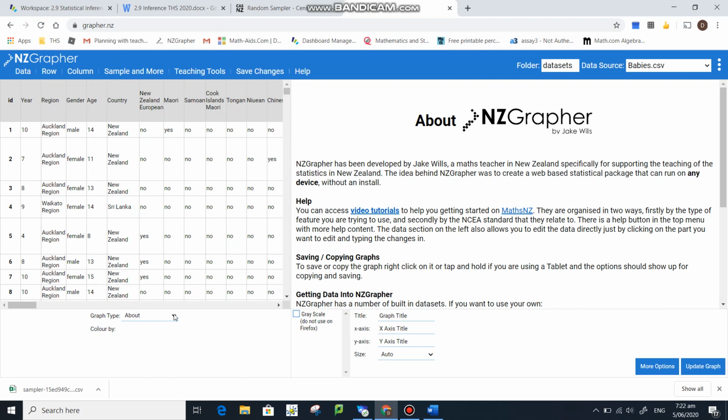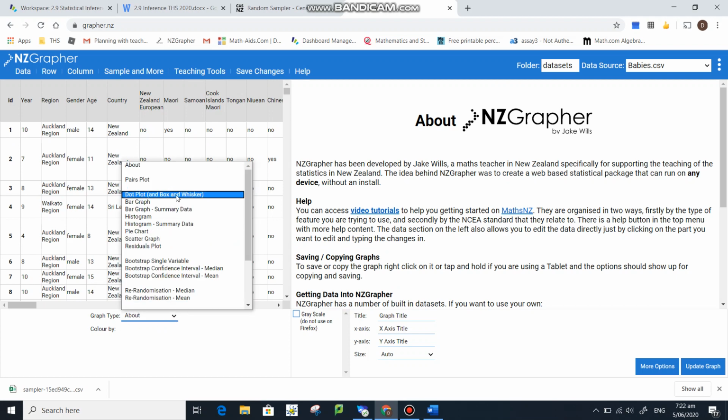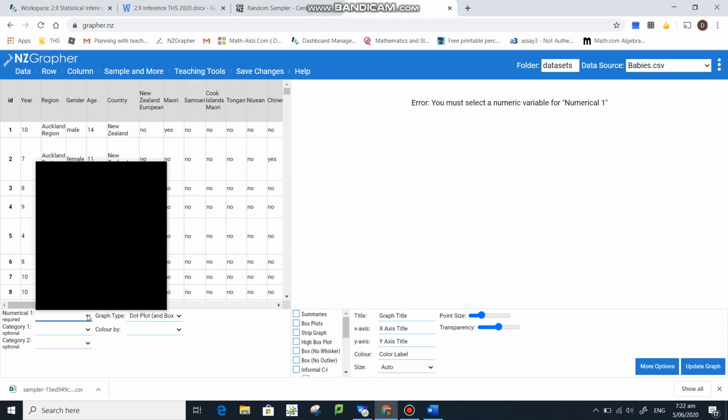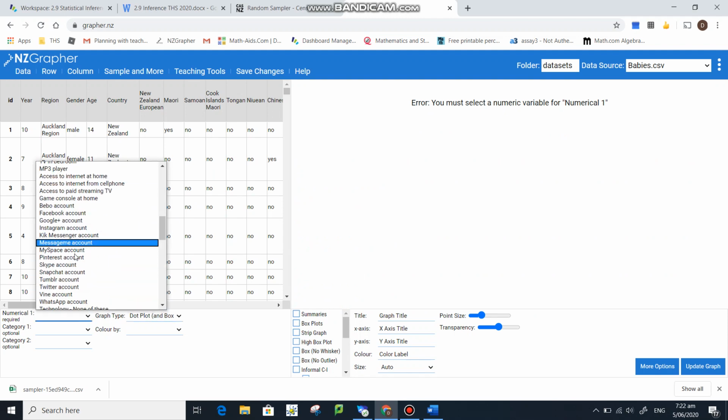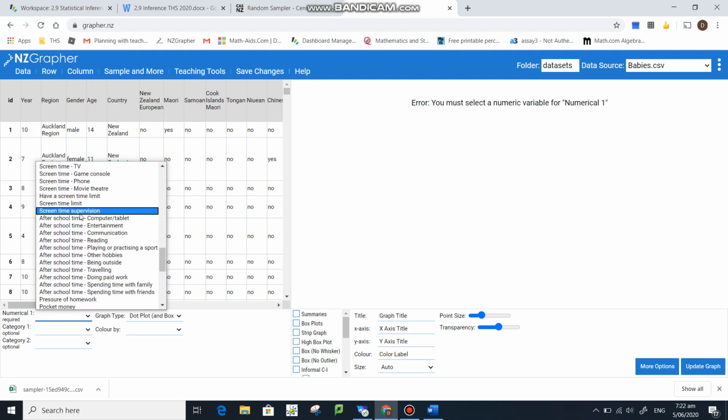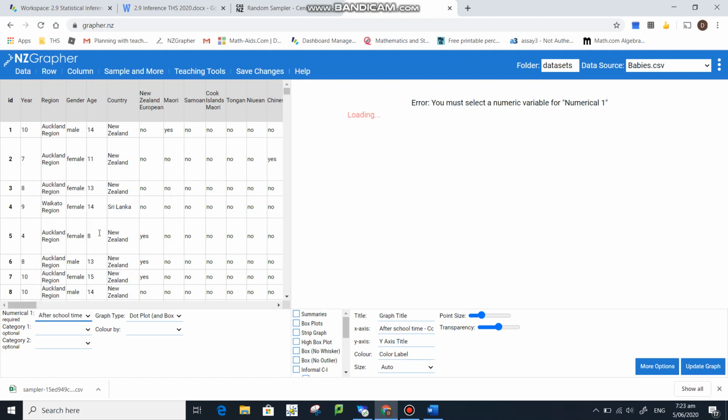Down here, graph type. We choose box and whisker. Now the number that I'm going to compare, it's down a little bit of ways, the after school ones. You see it's down here. Now, after school time computer tablet, that's the same heading. Entertainment is the TV one, watching TV. And communication is the one on your phone. So if you want to compare how much screen time they are on their phone, you choose communication. On TV, you use entertainment, and then of course that's computer. So I was doing phone time, how much time on their phone after school, so I'll click that.